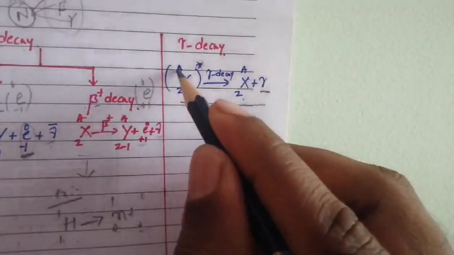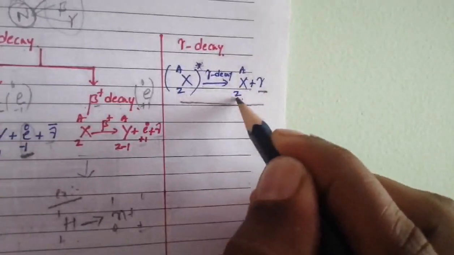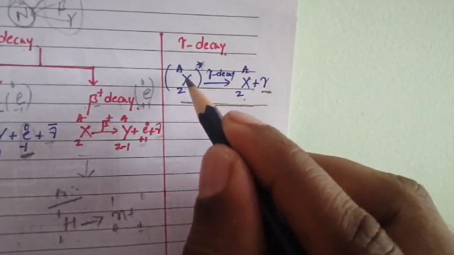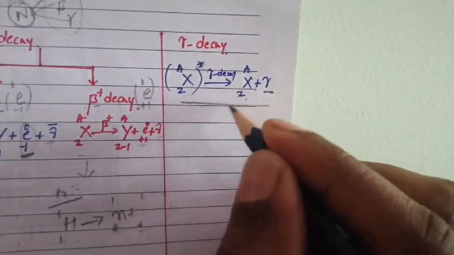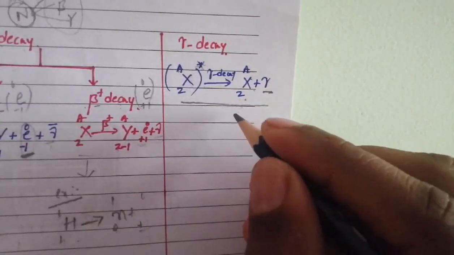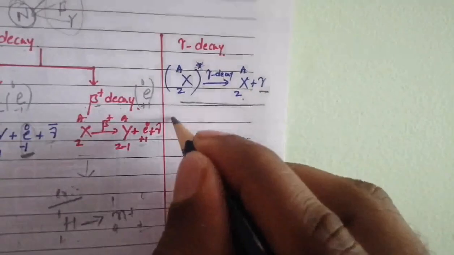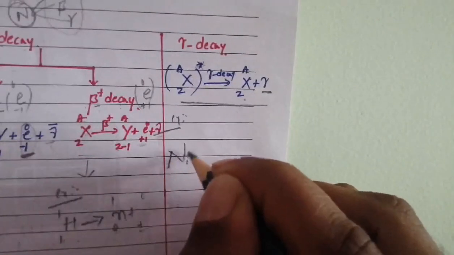In gamma decay, the mass number remains the same and the atomic number remains the same, but the nucleus comes from the excited state to the ground state, releasing gamma rays along with a large amount of energy. The example for gamma decay is nickel.